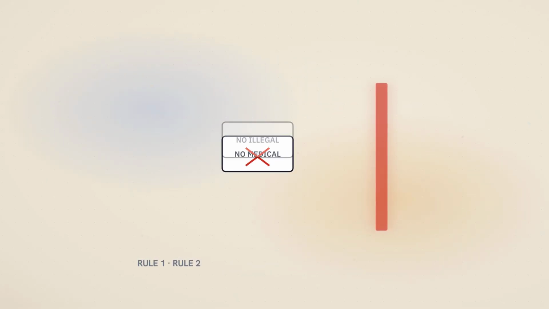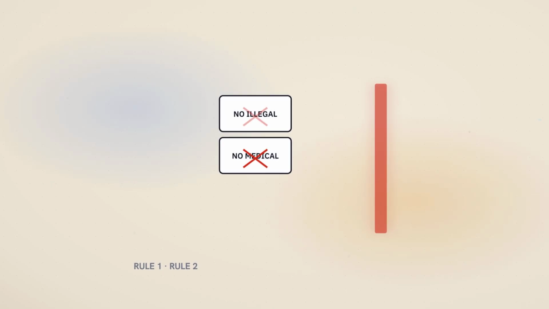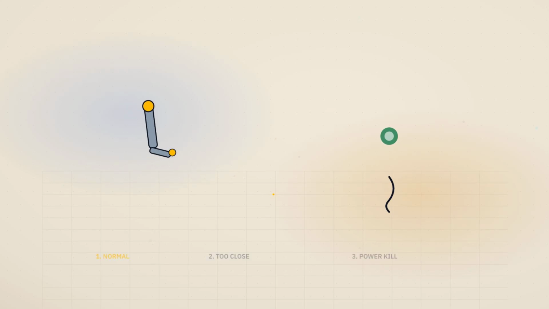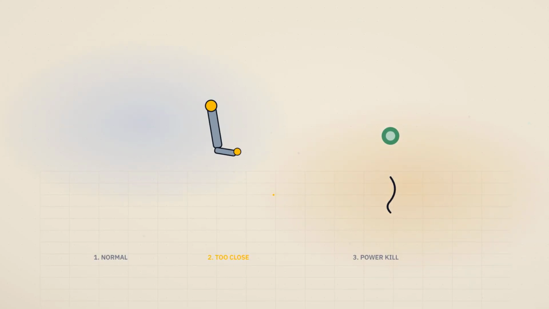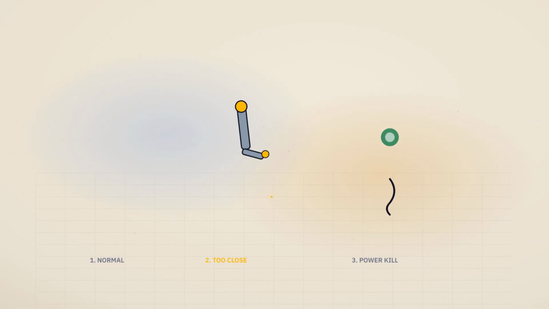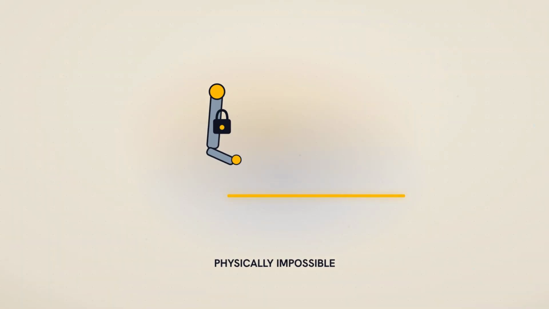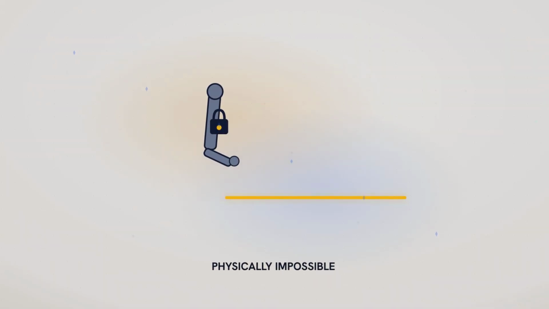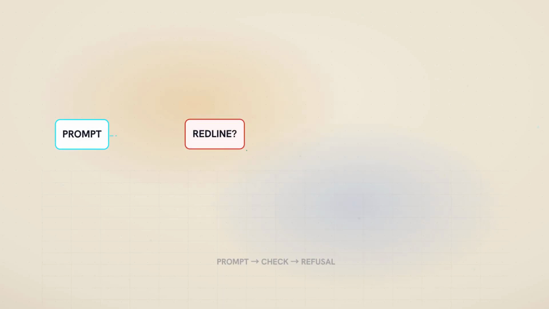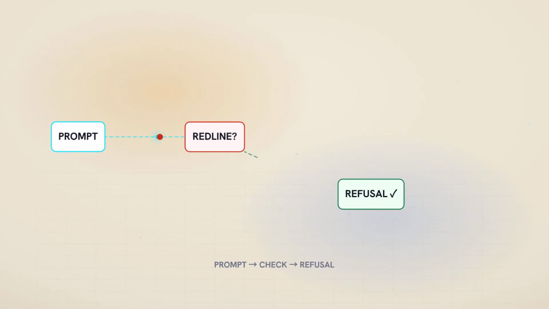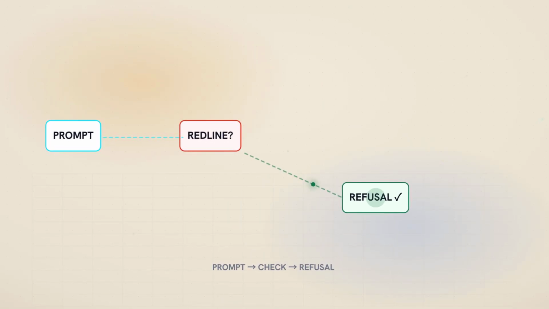Rule 1 is no medical guesses. Rule 2 is no illegal tips. First, the robot does its normal job. Second, it gets too close to the yellow line. Third, a sensor trips and kills the power. The robot freezes completely because crossing that painted line is physically impossible. The system checks the prompt, sees a red line topic, and loops back to give a safe refusal message instead.